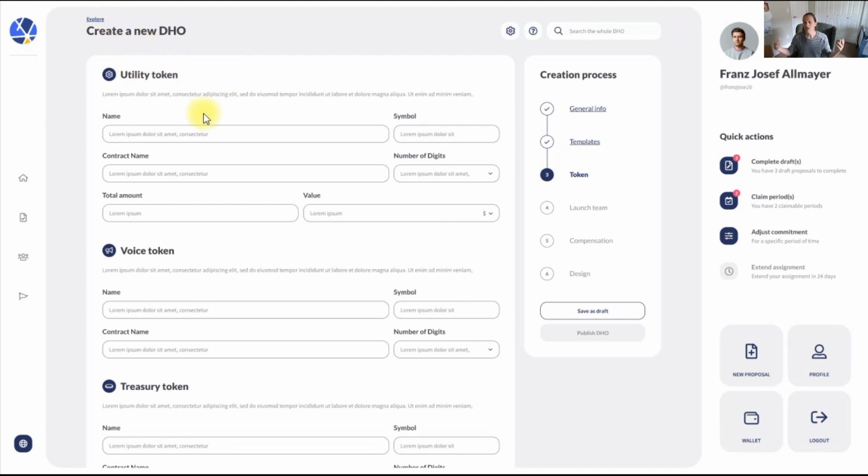You could say, okay, you gave us 100,000 acres worth $100 million or whatever. We're going to give you 100 million tokens for that contribution. Similarly, people can come with equipment and say, hey, this is all the equipment that I want to bring, and it's worth $100,000. Great, we can issue you 100,000 of these utility tokens.